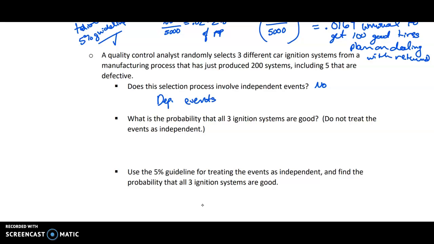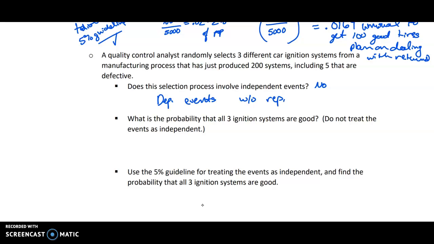Once I put an ignition system on a car, I'm not taking it off to put it on a different car. Once it's on there, it's on there. So we are sampling without replacement, which is why they're dependent. So what's the probability that all 3 ignition systems are good?